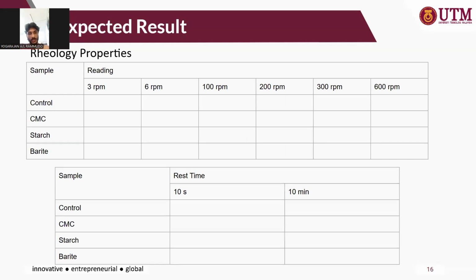As usual, we will do the reading for 3 RPM, 6 RPM, followed by 100, 200, 300, and 600 for the samples of control, CMC, starch, and barite. After that, we will do the yield strength properties, which is 10 seconds and 10 minutes for the same sample.